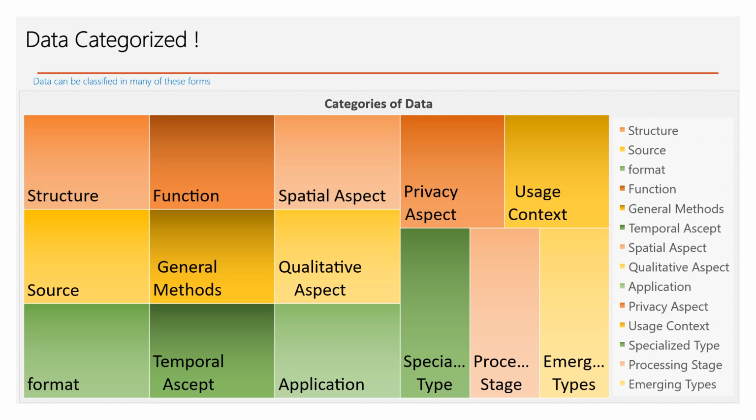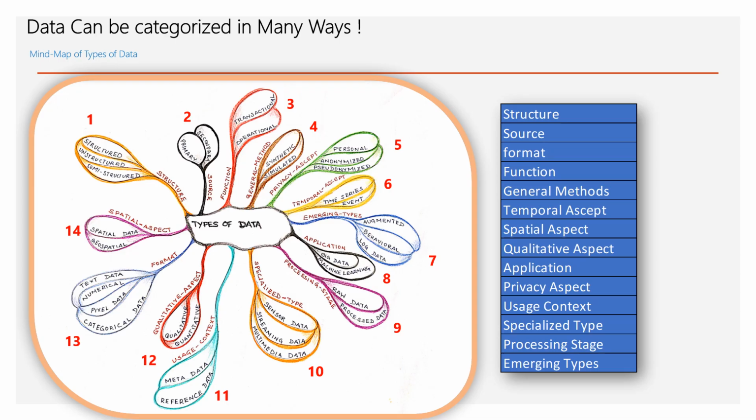But, say, from the structure point of view, what different kinds of structures can the data have, with examples. So here I have a mind map for you. I've numbered these from 1 to 14. So we have 14 ways we are trying to classify the data, and then we'll see what the types of data are which fall into these classifications.